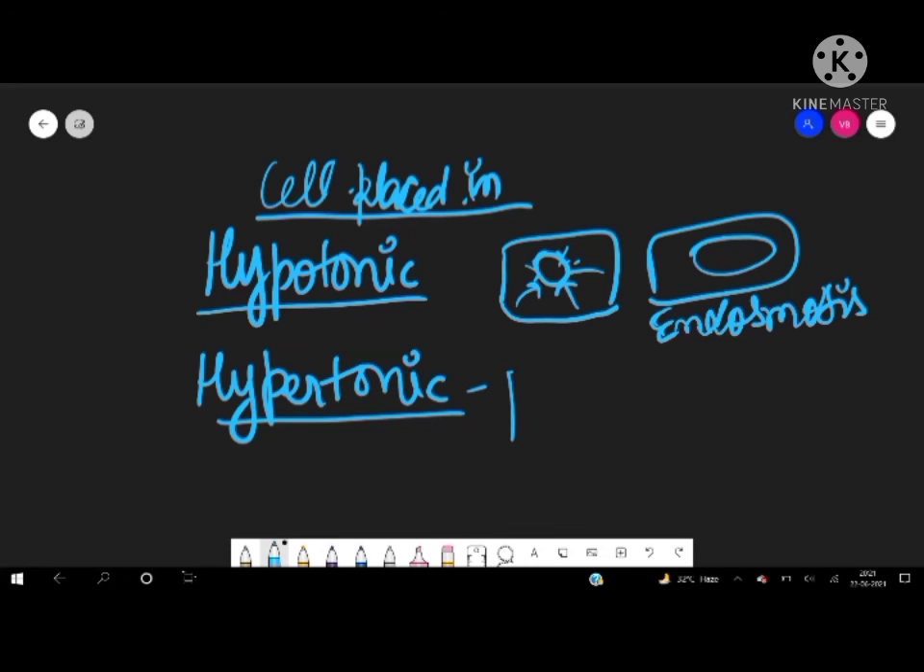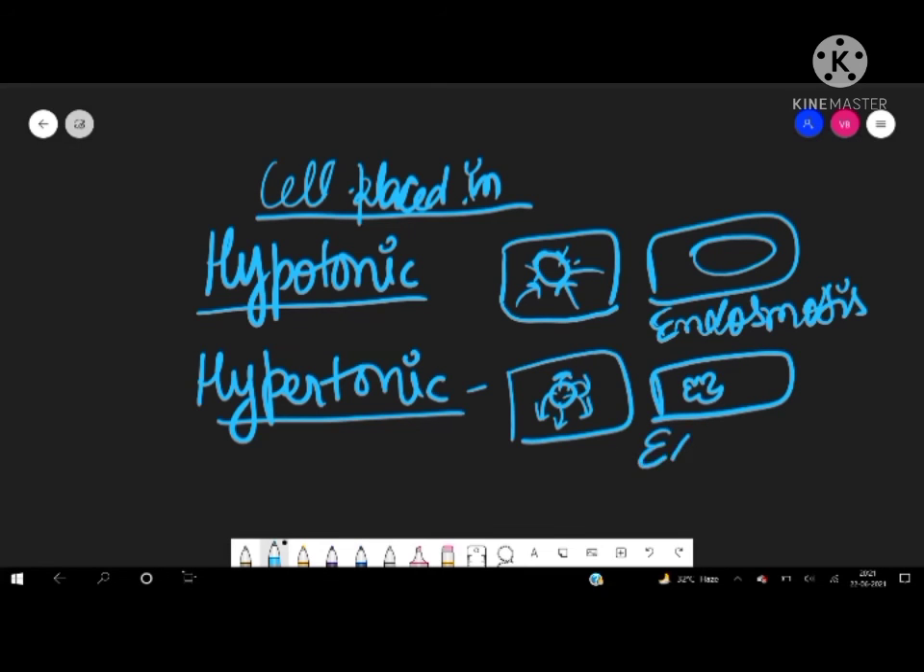And when any cell is placed in a hypertonic solution, then what will happen? The water will start moving outside of the cell and the cell will shrink. By which process? Exosmosis. Ex means exit, end means entry. Okay, so when you place the cell in different types of solution, the cell size will increase or decrease. In a plant,